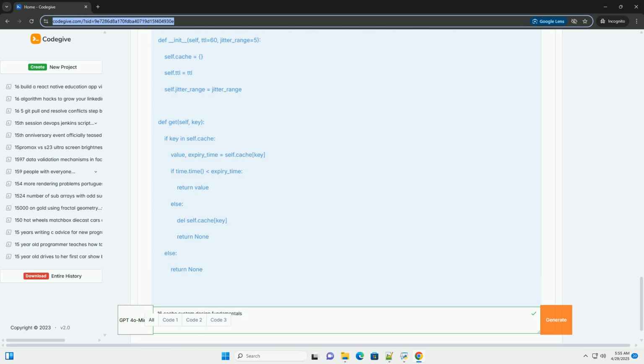Miss rate: the percentage of requests that miss the cache. Latency: the time it takes to retrieve data from the cache. Cache size: the amount of memory or disk space used by the cache. Eviction count: the number of entries evicted from the cache.